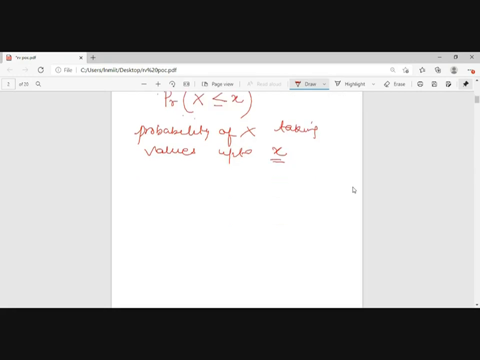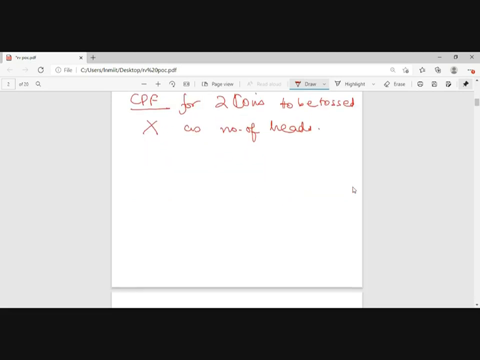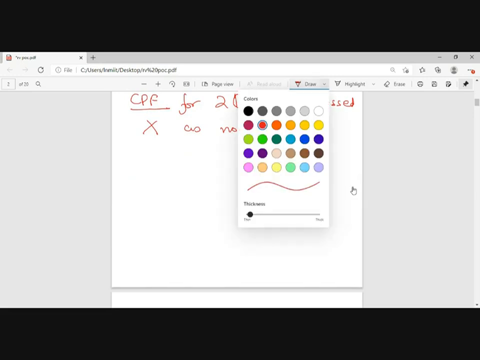Now if I want to construct a CDF for a discrete case, for two coins to be tossed, and you take the random variable x as the number of heads, then my cumulative distribution function will look like this.